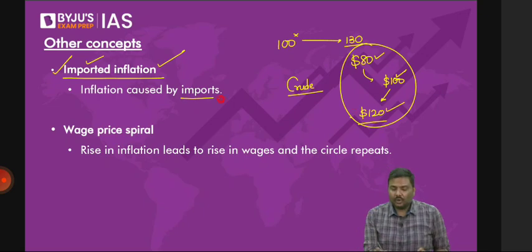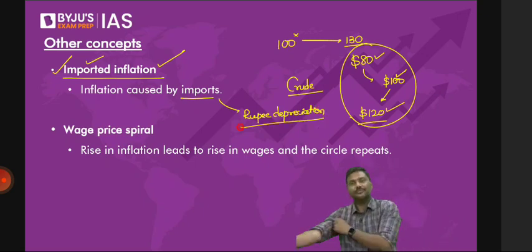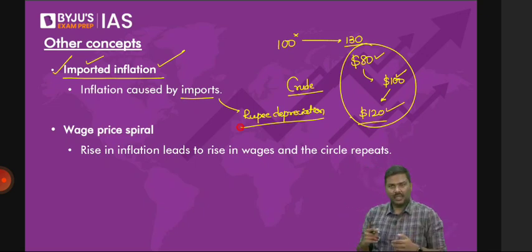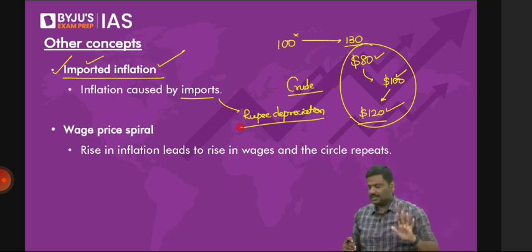Second, it could also happen because of changes in the exchange rate. That is, it can also happen because of rupee depreciation. Now, many of you will start asking me, sir, depreciation? Let me explain, follow the concept. What do you mean by rupee depreciation here? Whenever you import a commodity, you're not going to pay in terms of rupees. Most of the trade that we do with the international market, we do not pay in terms of rupees. We do not receive the money in terms of rupees. We pay in dollars. We receive dollars. That should be very clear to you.